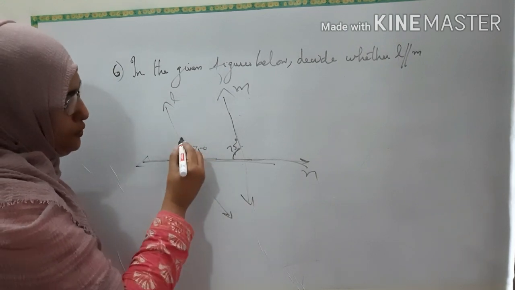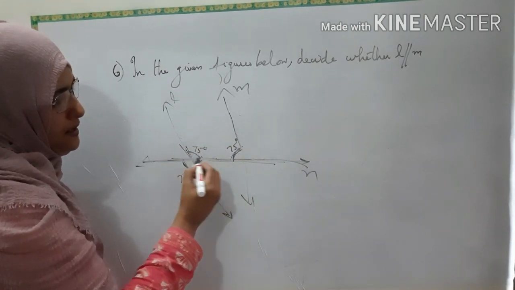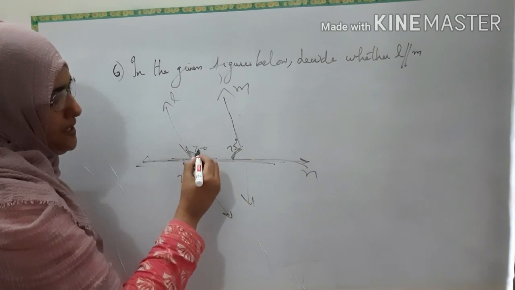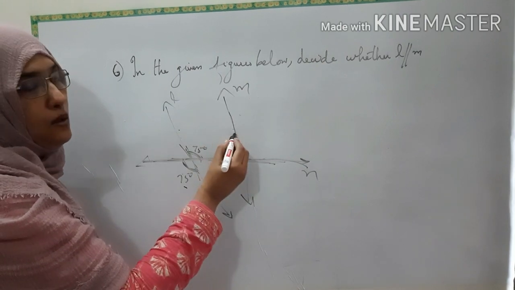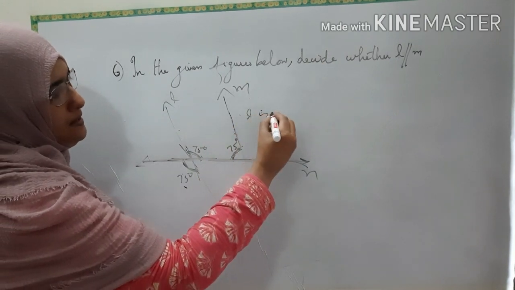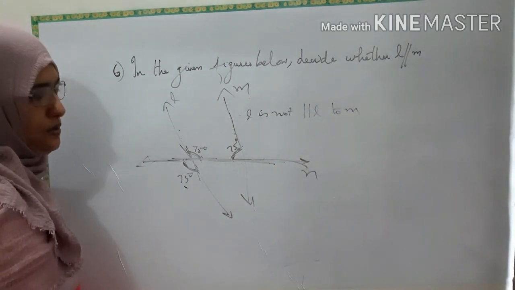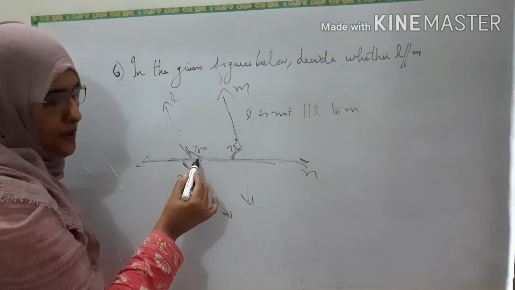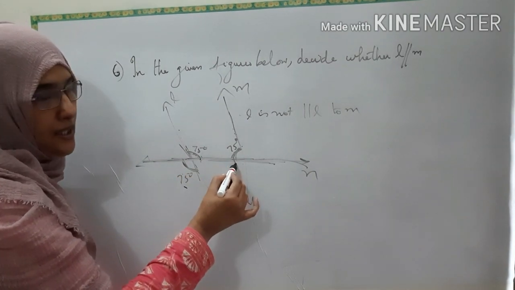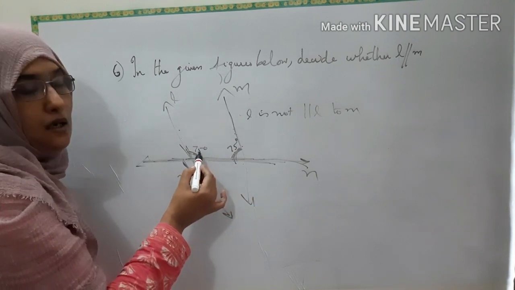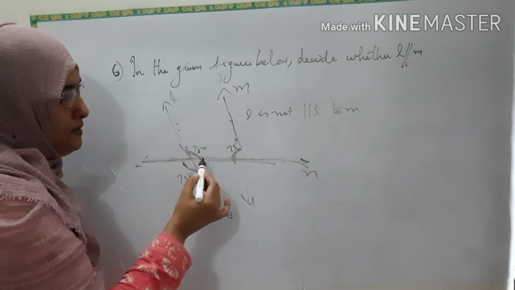Okay. And if these two are parallel and this is the big transversal, this becomes the supplementary angle, isn't it? Same side of the transversal angle. But 75 plus 75 is not 180. That means these two lines are not parallel. L is not parallel to M. Understood? These two are vertically opposite angles. They must be equal. If this is 75, this will be 75. And these are on the same side of the transversal. They are supplementary. But when you add these two, it is not 180 degrees. That means these two are not parallel. If they are parallel, this will be supplementary.